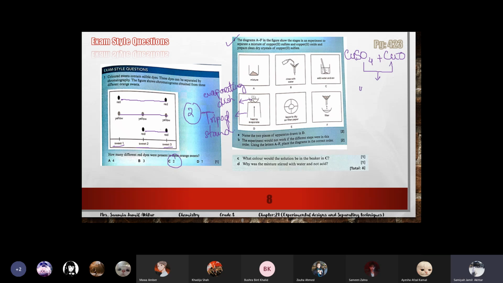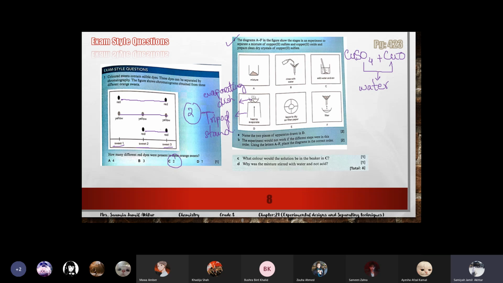You know why? Which thing is soluble in water? Can you identify or guess? Is copper sulfate soluble in water or copper oxide? Copper sulfate, because it's blue color. It makes blue color crystals.